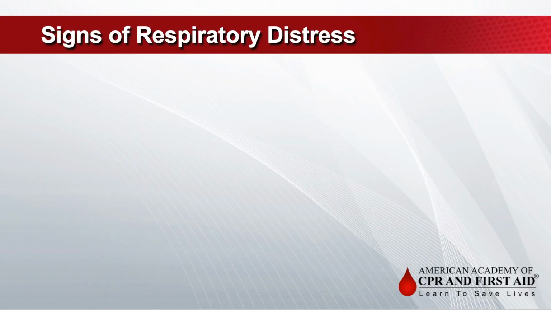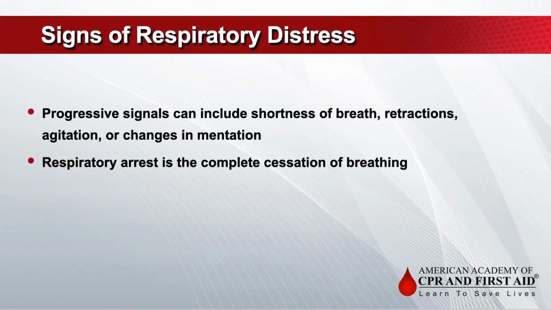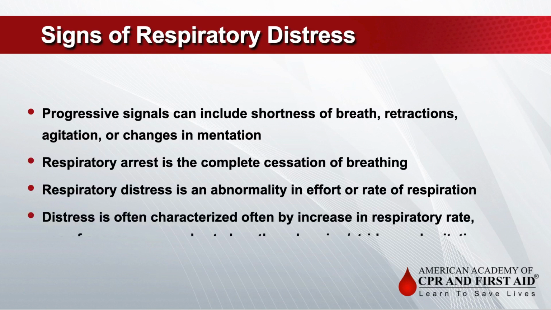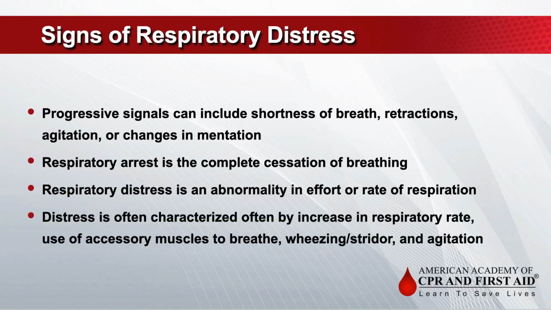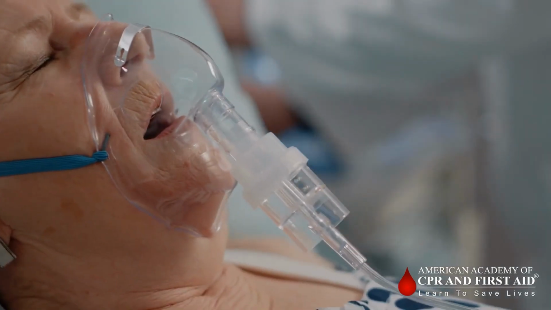Dyspnea may be a compensatory mechanism from the chemoreceptors, which are stimulated during hypoxemia or metabolic acidosis. Early signs of dyspnea may include anxiety and panic attacks, which may be followed by progressive signs including shortness of breath, retractions, agitation, or changes in mentation. Respiratory arrest is the complete cessation of breathing, while distress is defined as abnormalities in respiratory effort or rate. It is often characterized by an increase in respiratory rate, use of accessory muscles to breathe, wheezing or stridor, and agitation. Respiratory failure occurs when the body can no longer compensate for the lack of oxygen.